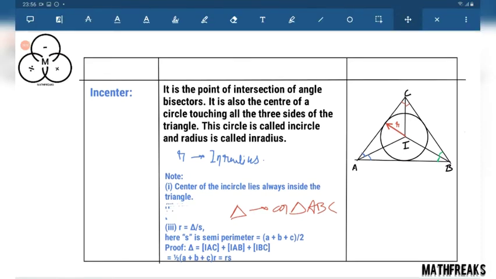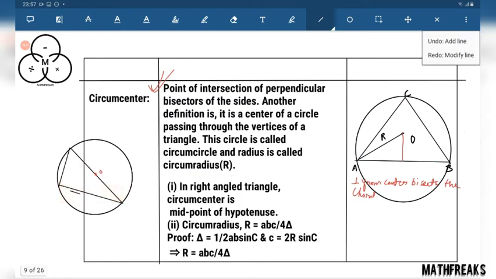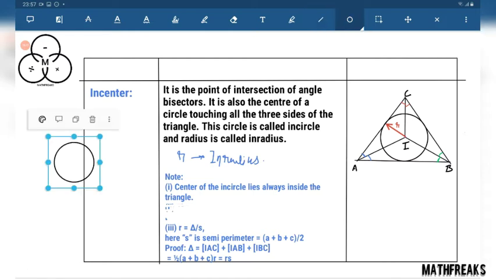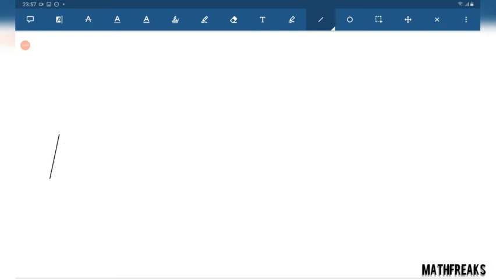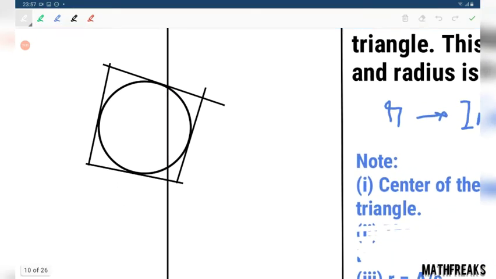Let us consider a polygon. We just consider a square.